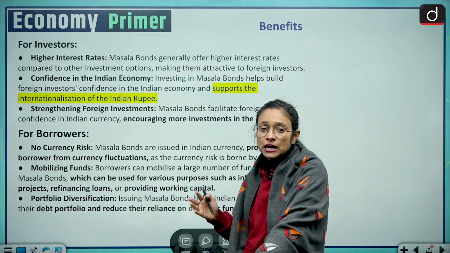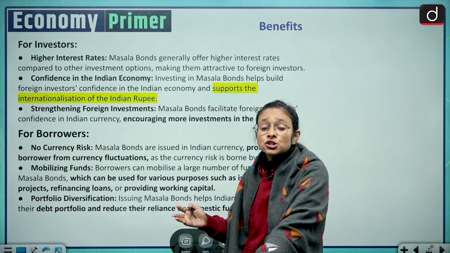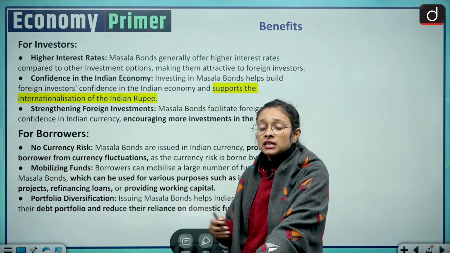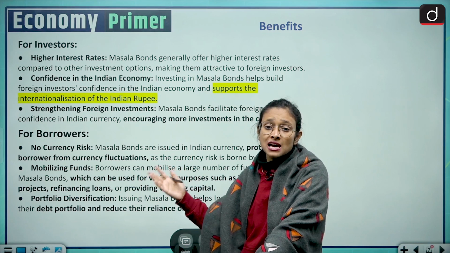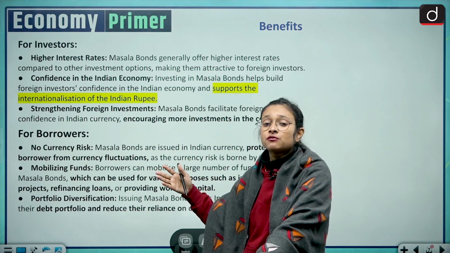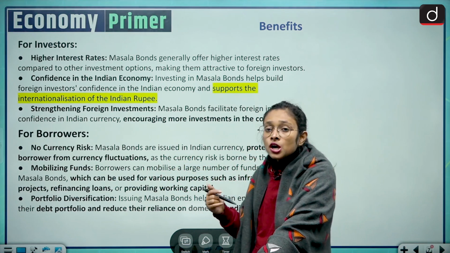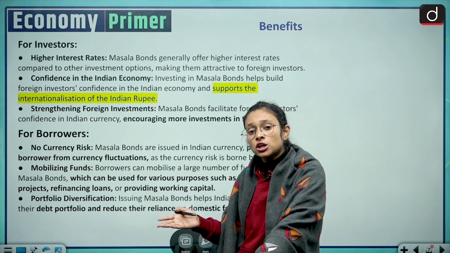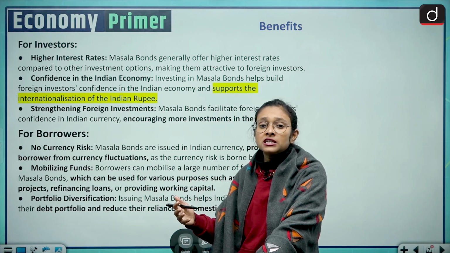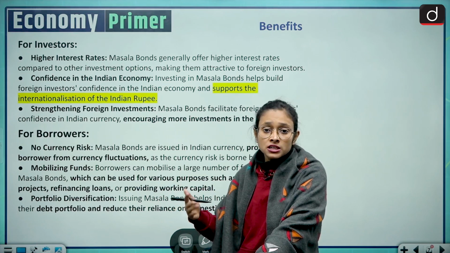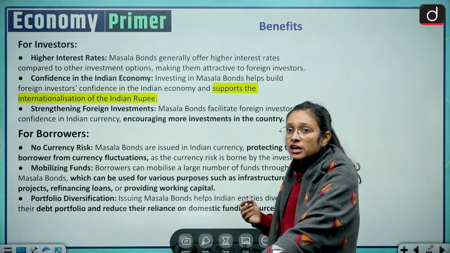And when you know the background about the issuing of masala bonds, between 2008 to 2013 there was a sharp decline of the Indian rupee, and in that scenario the US came up with this new phenomenon which is known as the masala bonds. So this is very beneficial for the Indian entities and the Indian market also, and then strengthening foreign investment, because you will get return in the Indian rupee denomination. So in that way it is boosting the Indian economy, because here there is no sharp decline of the Indian rupee.